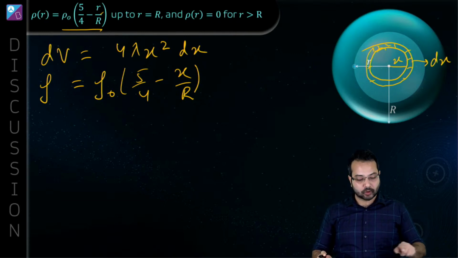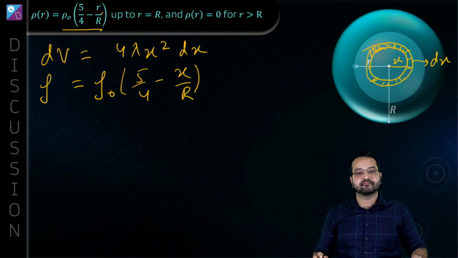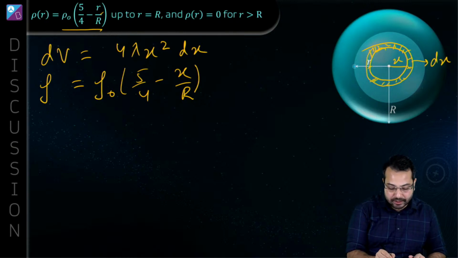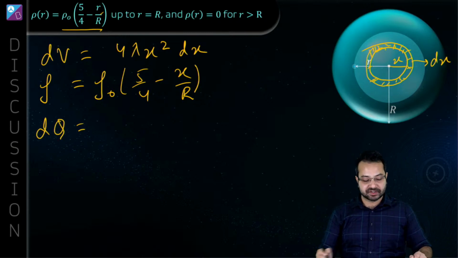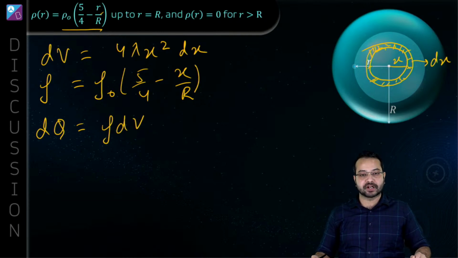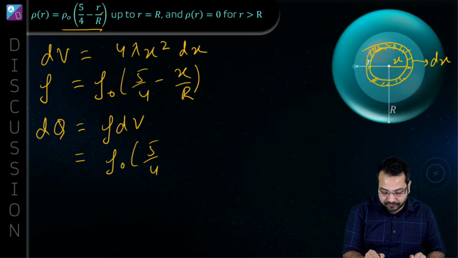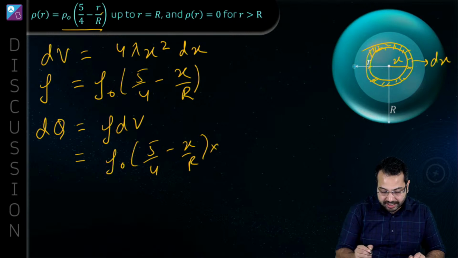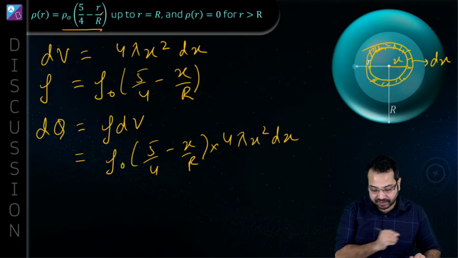Is that correct? This is going to be the density for this region only, because this region is at a distance of x. So can I say what is the small amount of charge? The small amount of charge in this region is going to be rho dV. Do you agree? The small amount of charge is the charge density multiplied by the volume. So the charge density is rho naught into 5 by 4 minus x upon R, and then we have dV, which is 4 pi x square into dx.